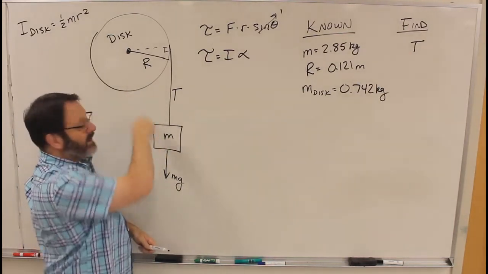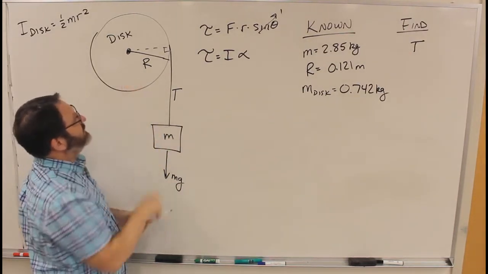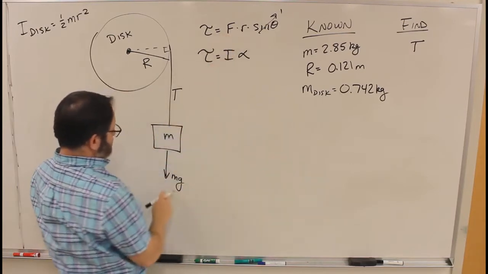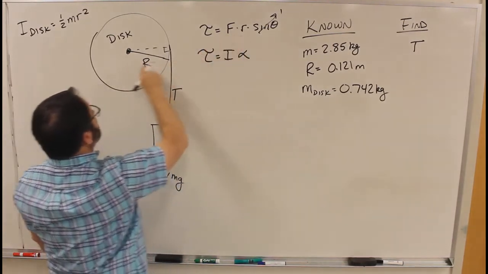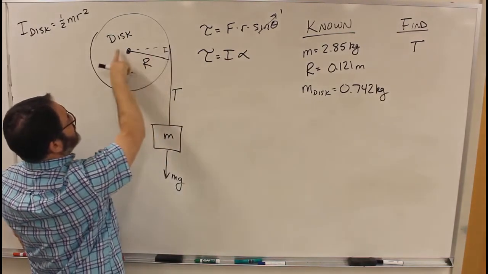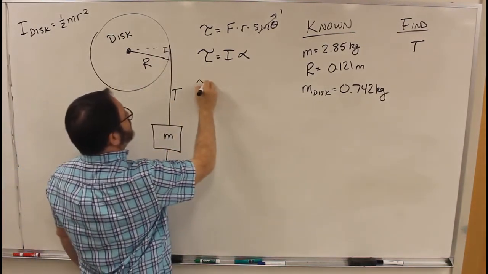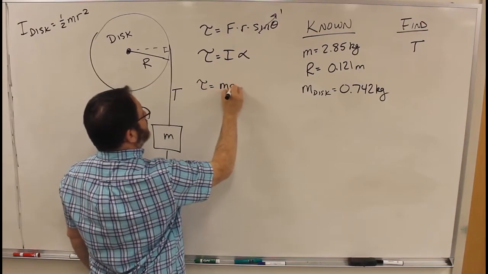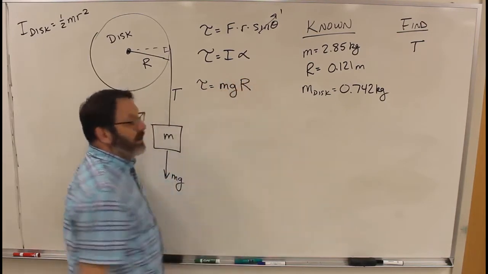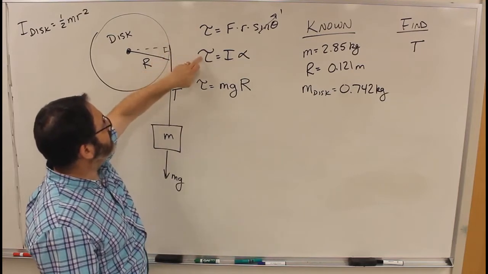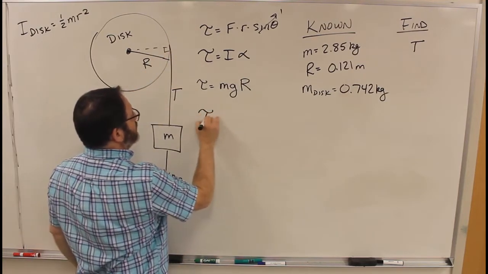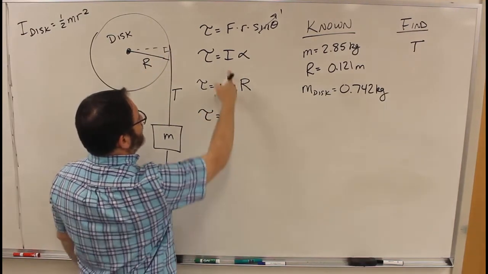I'm going to look at the entire system of this little mass and the disk. So that force is little m times g. Little r there, that's the radius of the disk. So the torque is mg r. Alright, that's what comes from this. What comes from this one? So the torque is I.